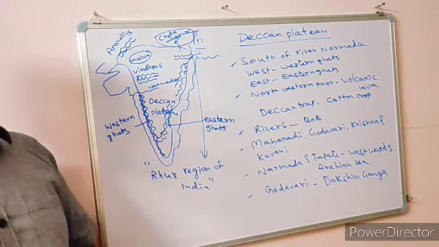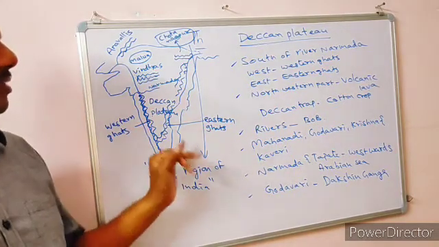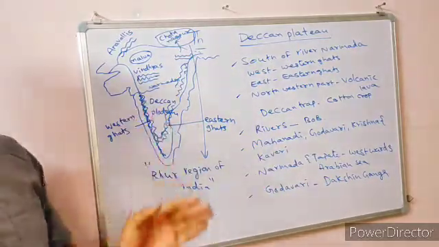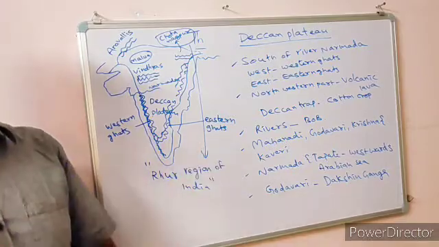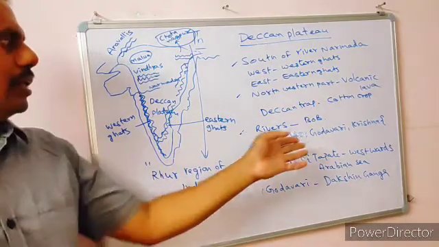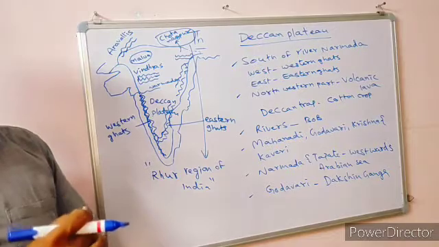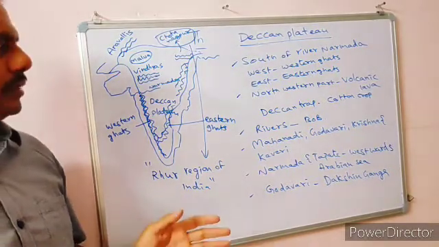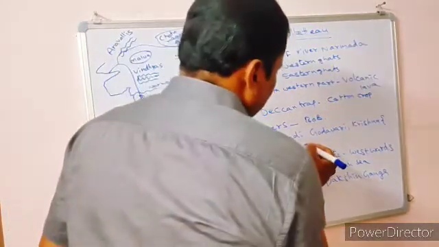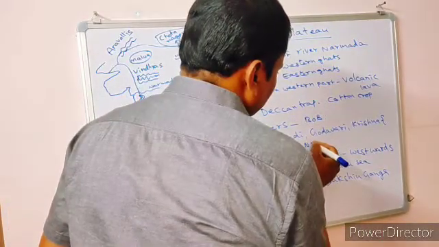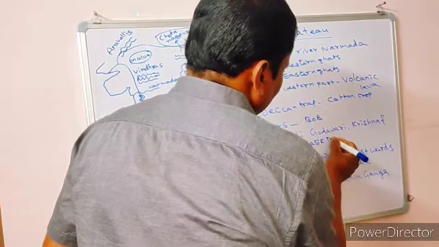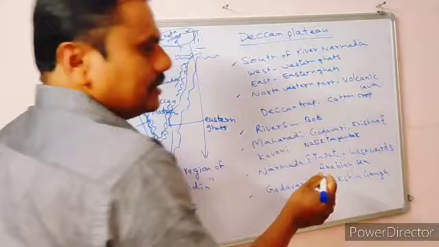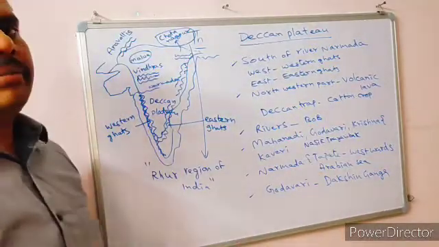And what is the importance of the Western Ghats? The important rivers, particularly Godavari and Krishna, all rise in the Western Ghats only. Particularly, Godavari rises at Trayambak, Nasik Trayambak. Where do you find Nasik Trayambak?